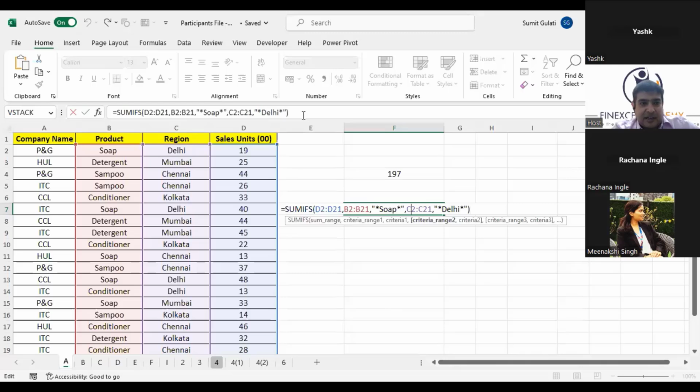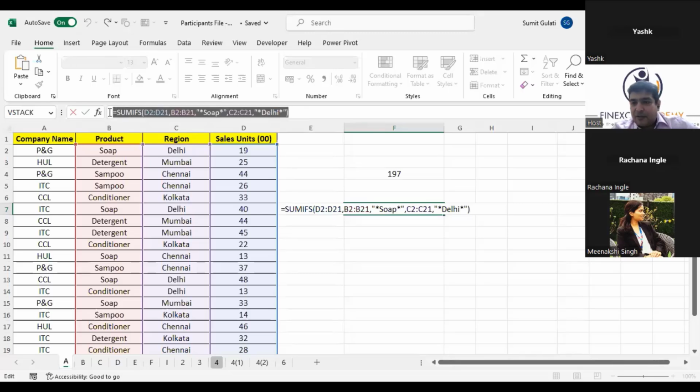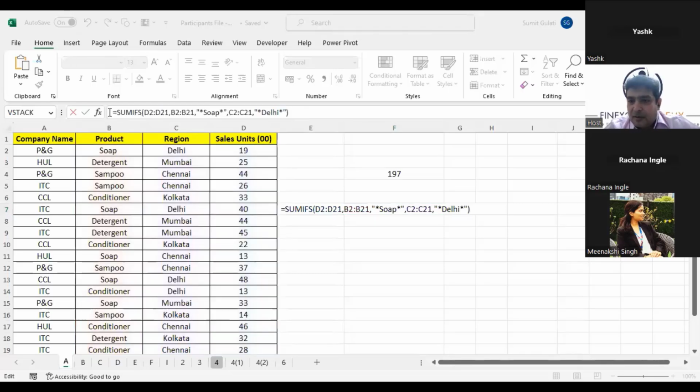Just have a look at the function. Let me know whether it's working for all, and if you have any doubts, please do let me know. Wonderful, Tanisha, Tatakshi, Priyanka, Nimisha. I'm putting the function in the chat box also. If you have any issues, please do let me know. Done, Shivam done, Shrishti done, Surya done. Wonderful.